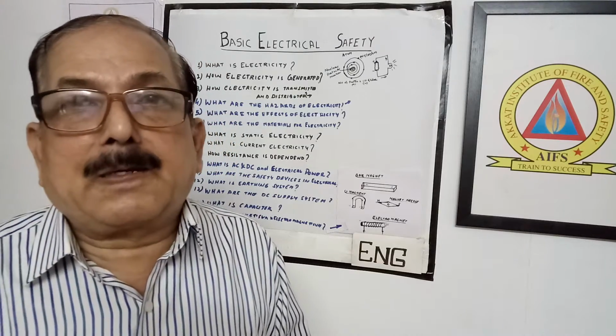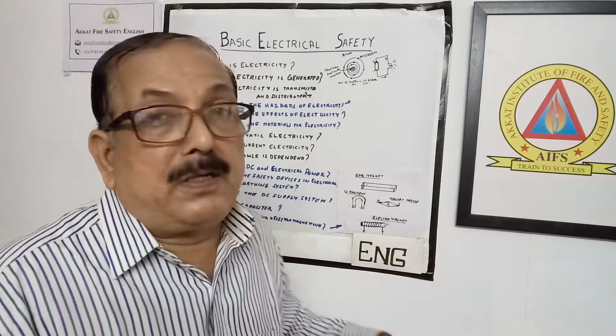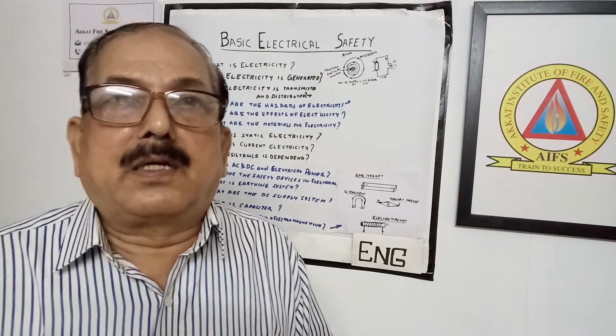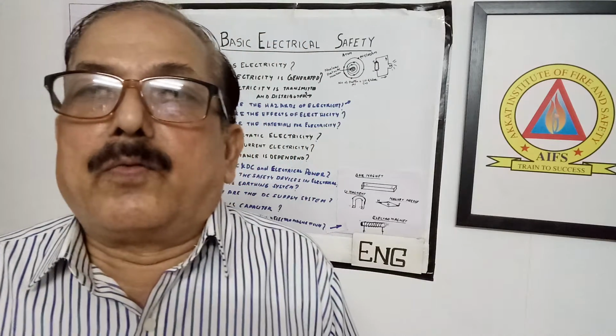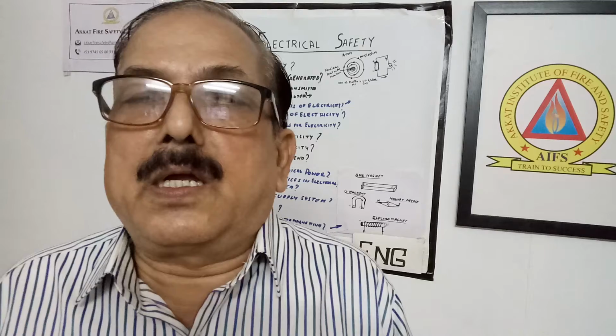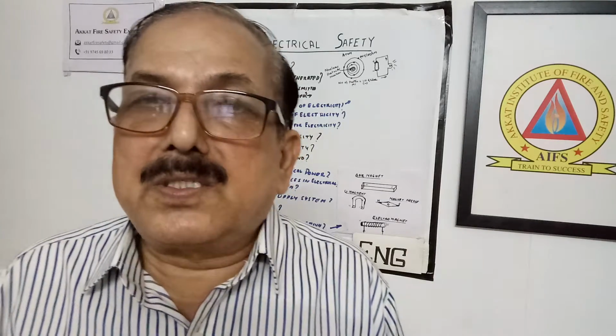No electrical connection is required, but the magnetic field itself cuts the other coil and gets an induced voltage. That is called mutual induction. Similarly, the coil itself also has another property called self-induction. What does self-induction mean?